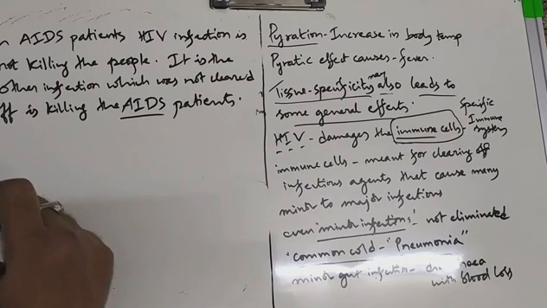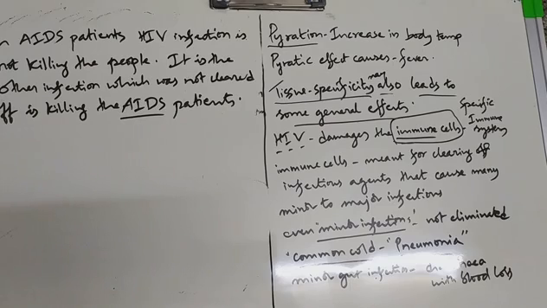This is the reason most of the AIDS patients die because of tuberculosis, TB. If a normal person is infected by TB, by using medicines and by the functioning of his or her immune system, the TB disease will be cured. Whereas if a HIV infected person gets infected with a tuberculosis bacterium, then definitely that person is going to die. So most of the AIDS patients die because of tuberculosis.